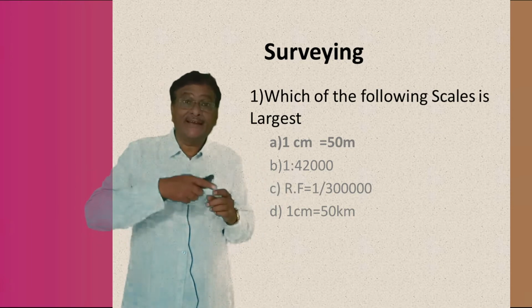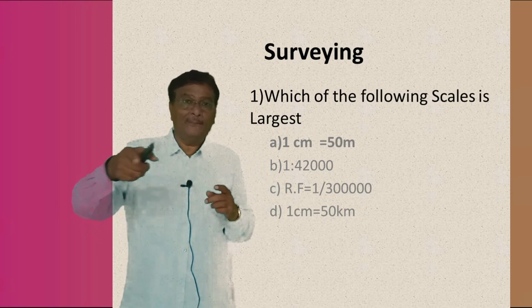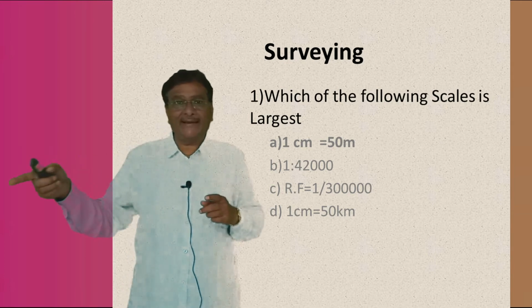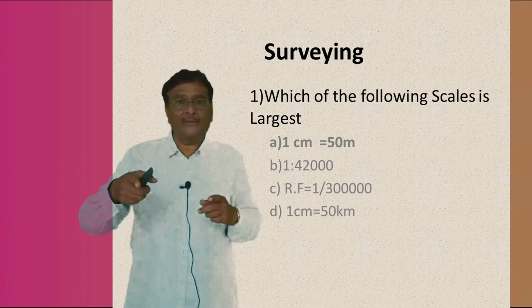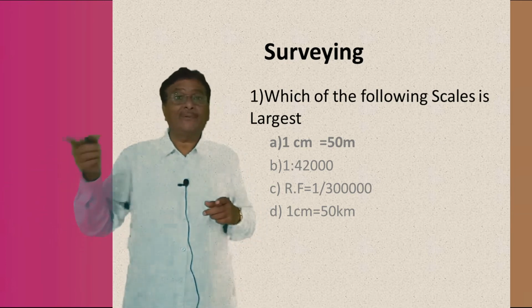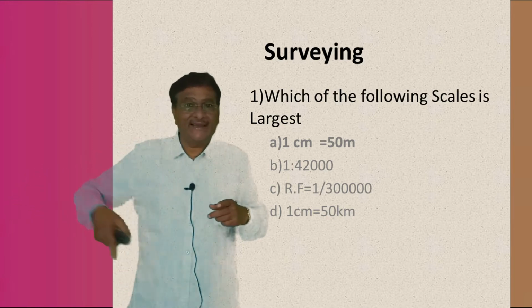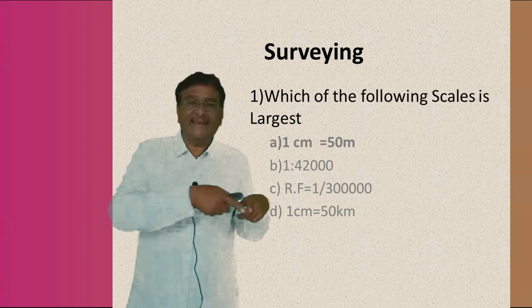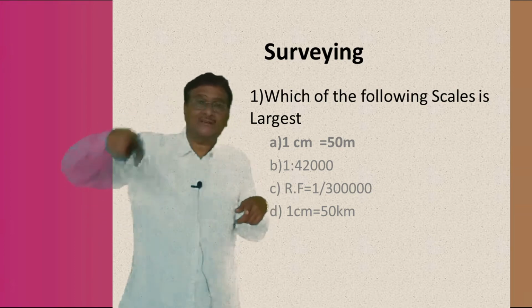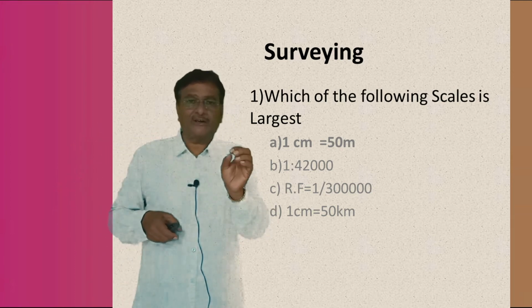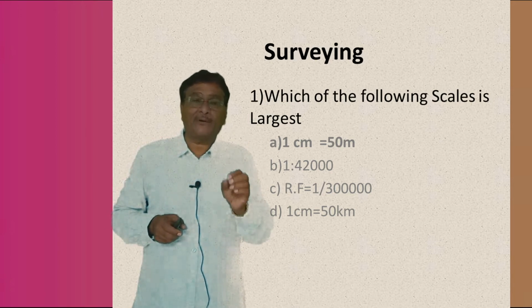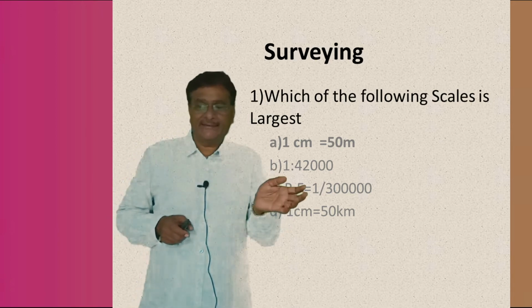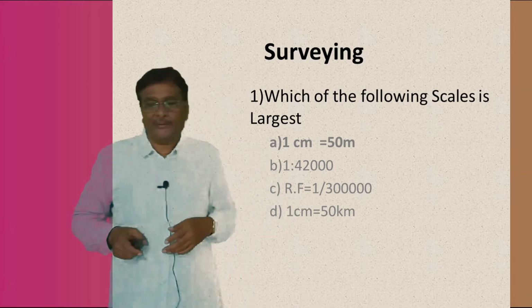Then the fore bearing of line AB, back bearing of line AB, fore bearing of line BC, back bearing of line BC, fore bearing of line CD, back bearing of line CD, and so on, the respective fore bearing and back bearing of each line can be calculated in the closed traverse.